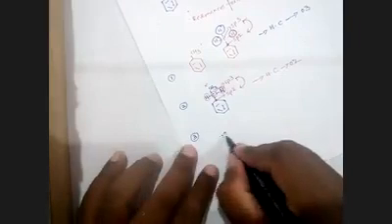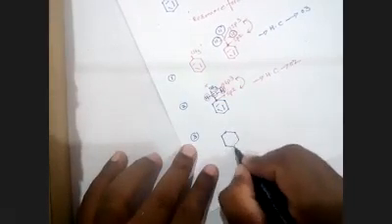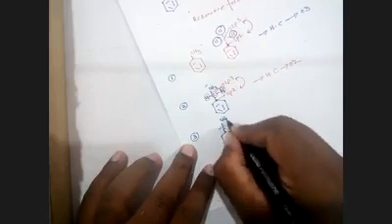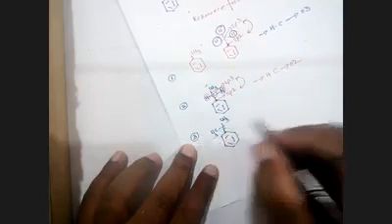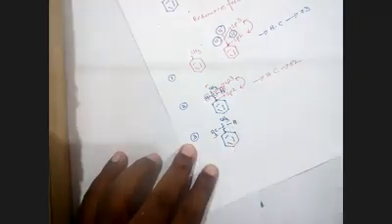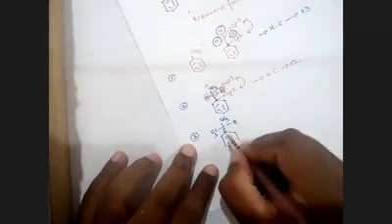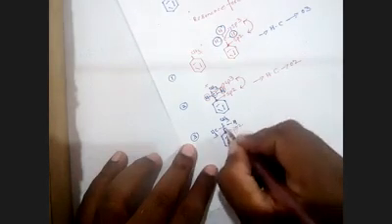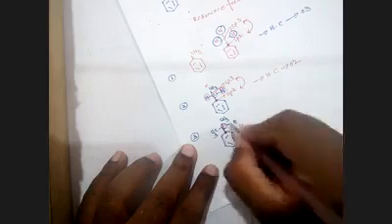The third example I'm taking: carbon, CH3, CH3, and hydrogen is kept here. Now we should identify which is the sp2 carbon. This carbon is sp2, and the sp2 adjacent should be sp3.